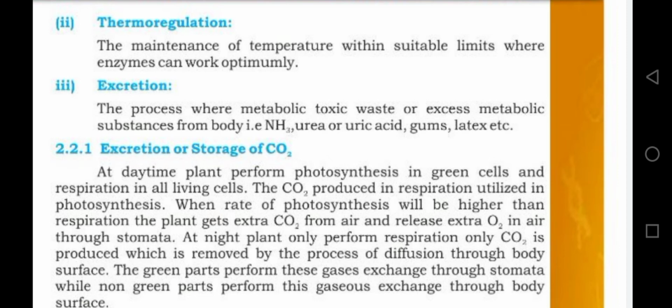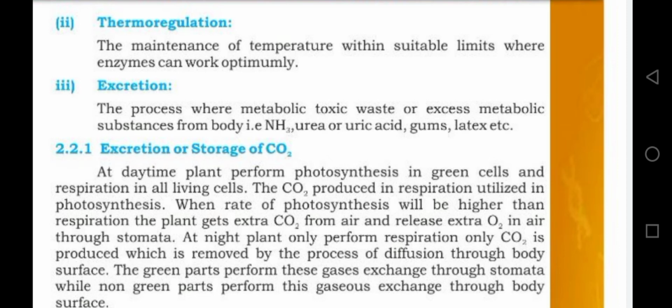The CO2 produced in respiration is utilized in the process of photosynthesis, and when the rate of photosynthesis is higher than the respiration, then the plant gets extra CO2 from the air and releases extra O2 in air through the stomata. At night, plant only performs the respiration, only CO2 is produced, which is removed by the process of diffusion through the body surface.